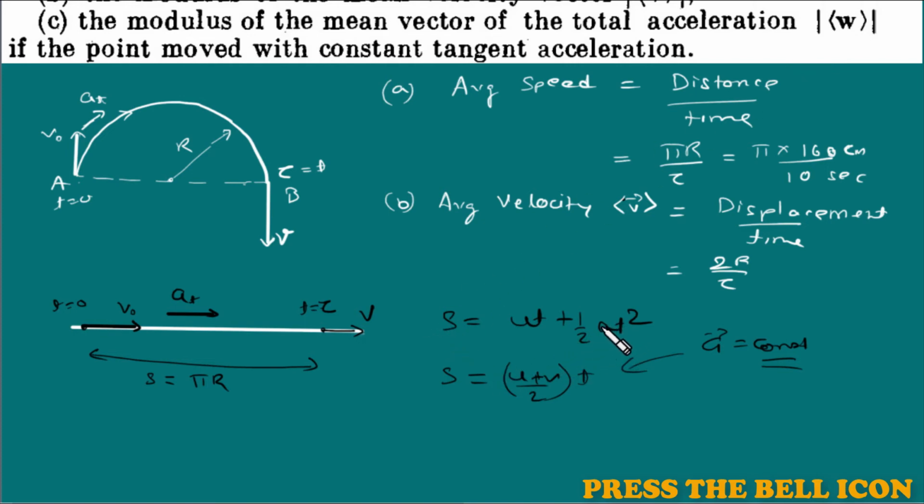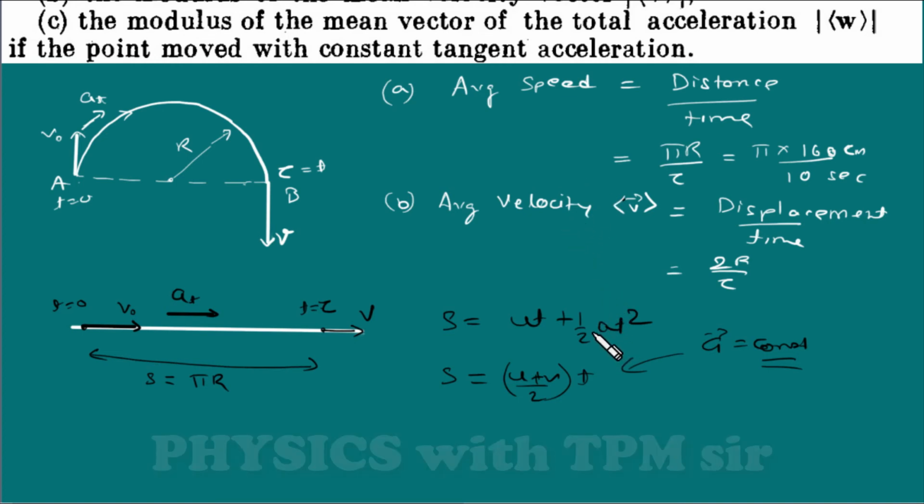So if in any question there is already a constant a, then I will use w as the symbol of acceleration. But here we don't need it. I will use the convention as we normally use in Indian textbooks. So with this formula, the displacement pi r is equal to (v naught plus v) by 2 into tau. This is the equation. So v plus v naught.